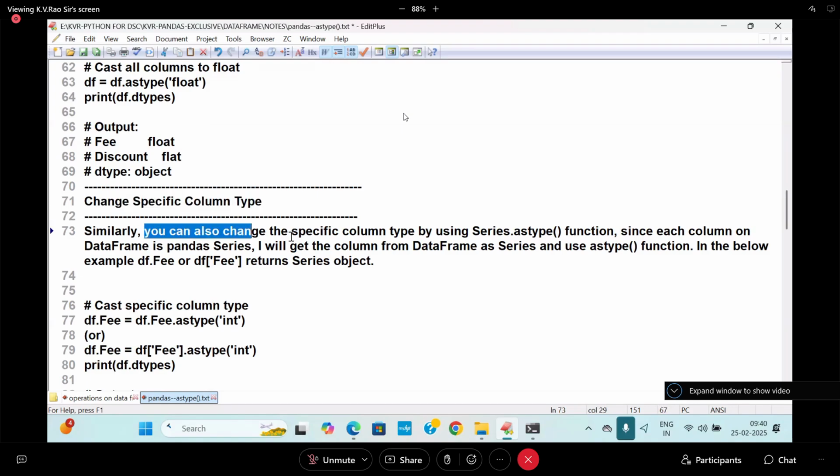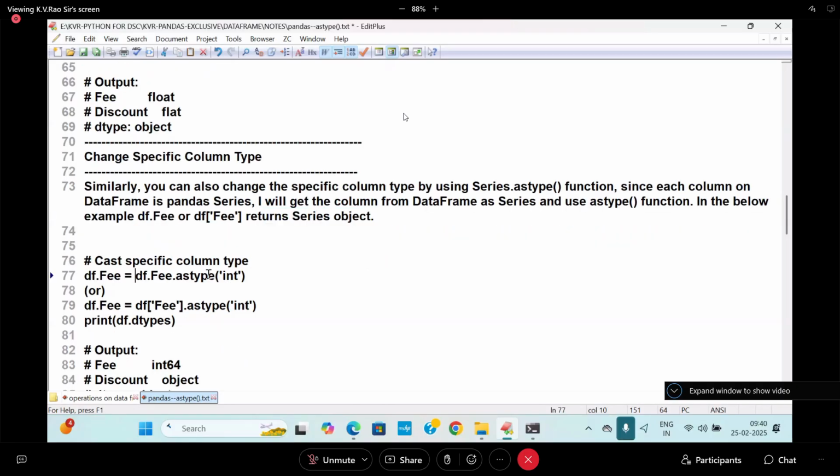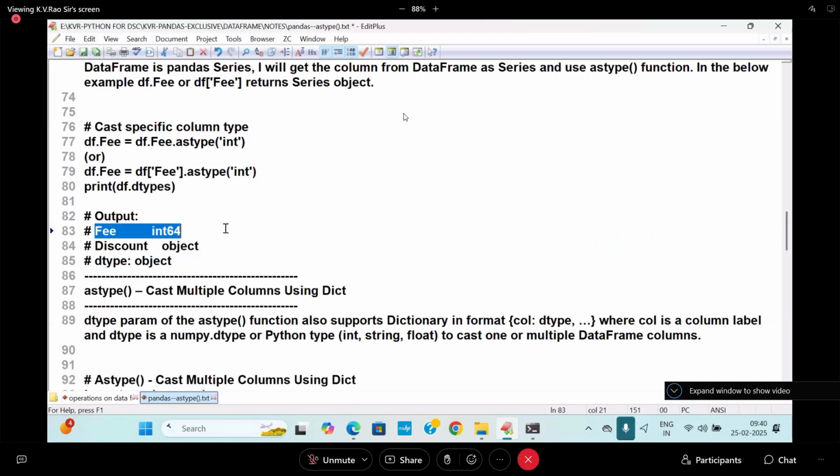So you can also change a specific column using the Series astype function, because every column acts like a series. Since each column in a pandas DataFrame is a series, it will get the column in the DataFrame as a series object and call the astype function, as in the below example df of fees. So like this you can write, like this also you can do it. It is called which type? int64. So how do you do this now?